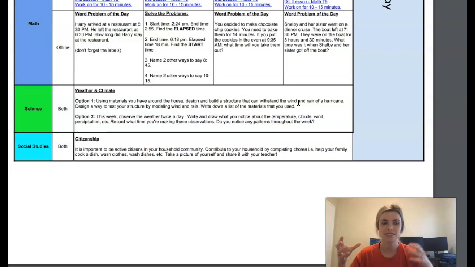Now that doesn't mean that I'm gonna take a glass of water and just dump it on it, because that isn't rain. Rain trickles down. It doesn't pour, it trickles down. Okay, so think about that.